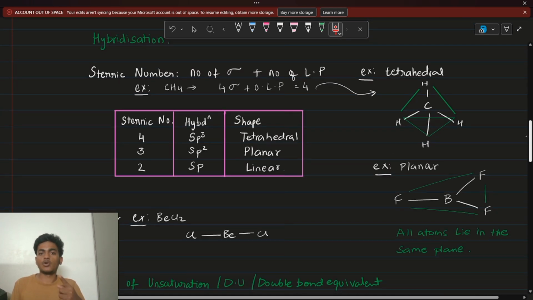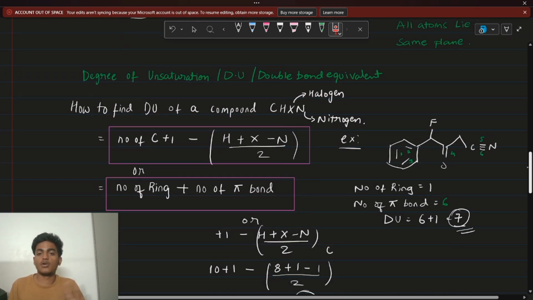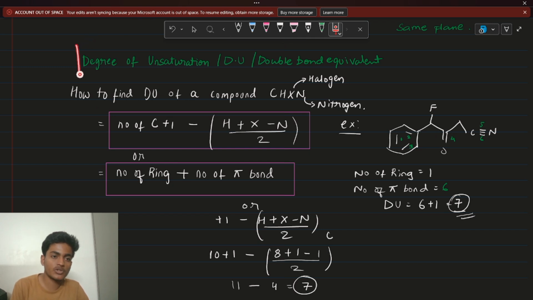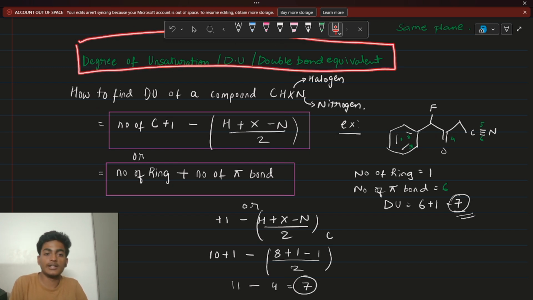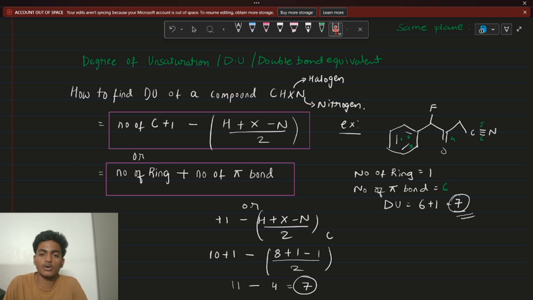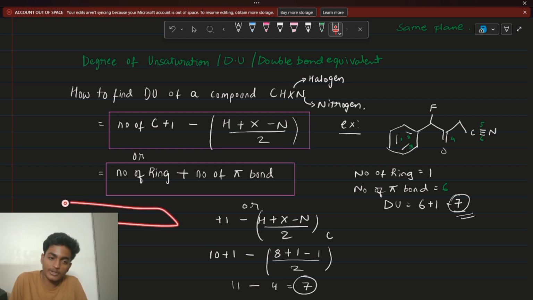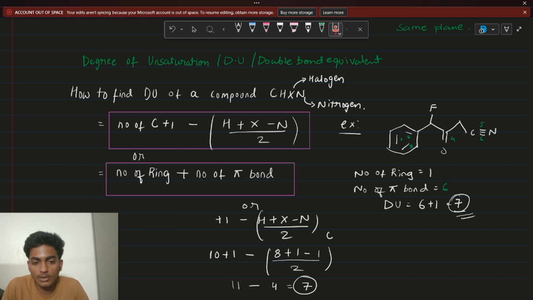We're done with hybridization. We're also done with the representation of your formula. Now, a very important topic for JEE Advanced is degree of unsaturation, or you can call it DU, or your double bond equivalent, right? There are instances where people have solved the whole question, but in the end they ask the degree of unsaturation of the following compound. So people get stuck here, they get confused. They solve the whole lengthy question but they don't know what double bond equivalent means, right? That should not be the case. So let's understand what degree of unsaturation or double bond equivalent is.